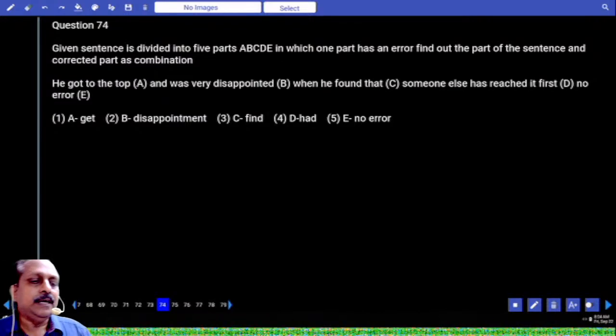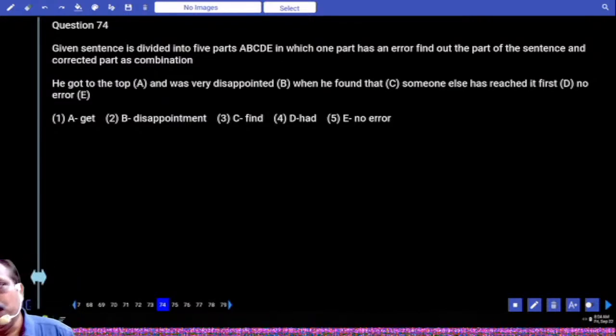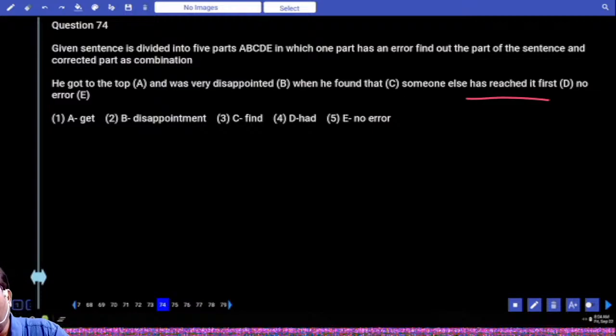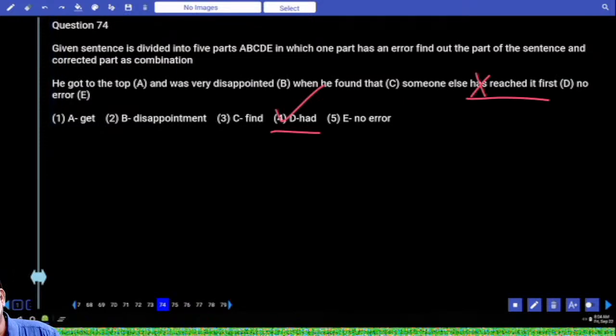74. He got to the top and was very disappointed when he found that someone else has reached it first. Here, first action, someone reached. Second action, this person. So when there are two actions that happen in the past, one after the other, for the first action, which tense do you use? Past perfect, not present perfect. So what is the answer here? Had reached, not has reached. And which tense is that?